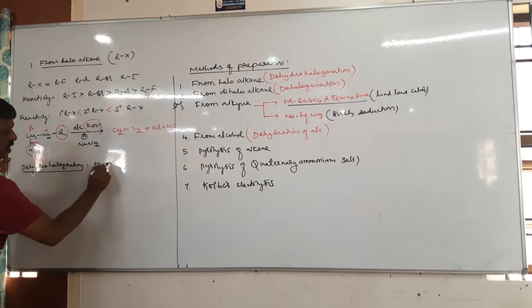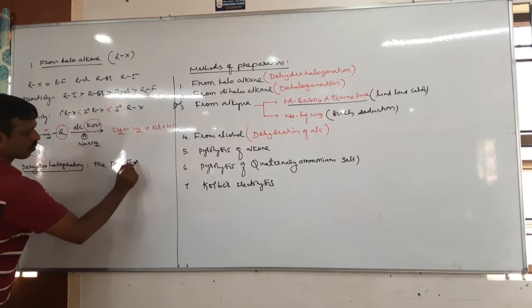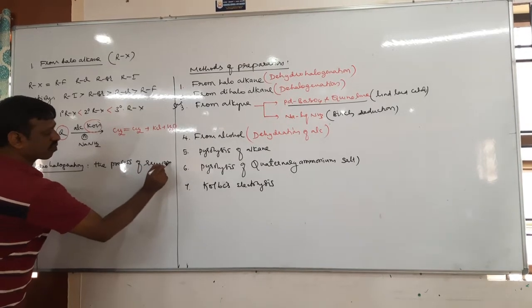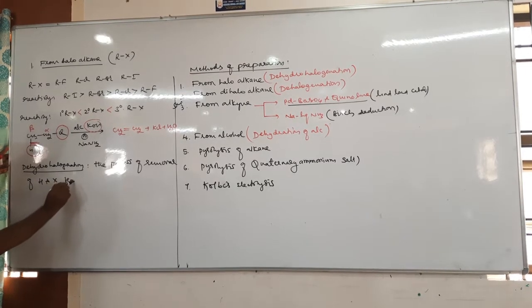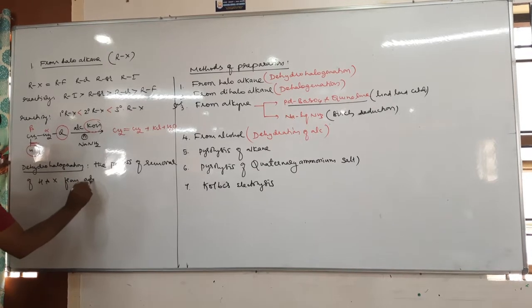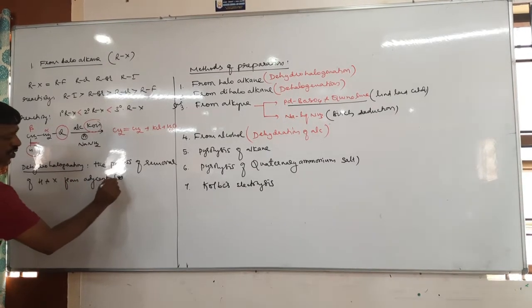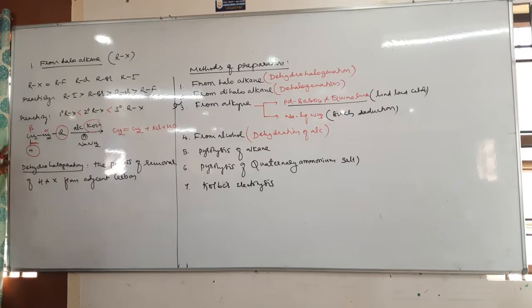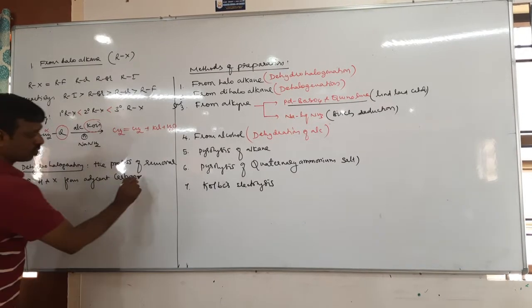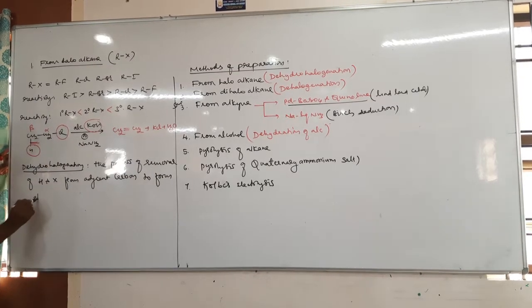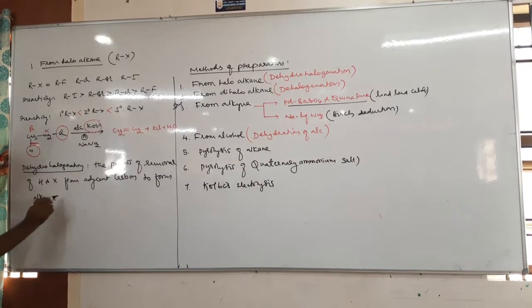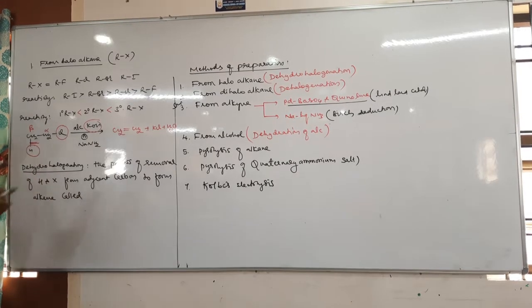The process of removal of hydrogen and halogen from adjacent carbons, not the same carbon, to form alkene, is called dehydrohalogenation.